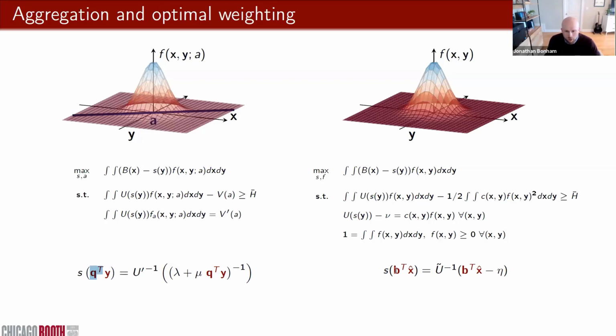By contrast, in our approach, the aggregator is going to be the principal's objective or the expectation of the principal's objective. And if that objective is linear, then this aggregator will be linear. And in this case, we can decompose this contracting process into 3 steps. First, we use all the information in Y to form an estimate of the things that the principal cares about in X. Then we aggregate up the elements of X using the weights in the principal's objective, B. And then we write a contract on this aggregated estimate.